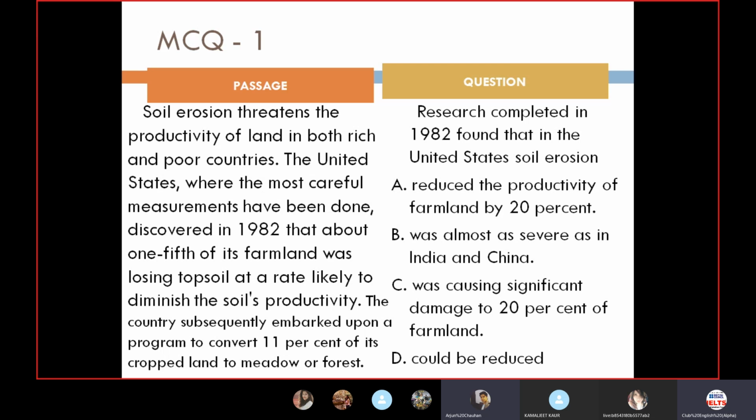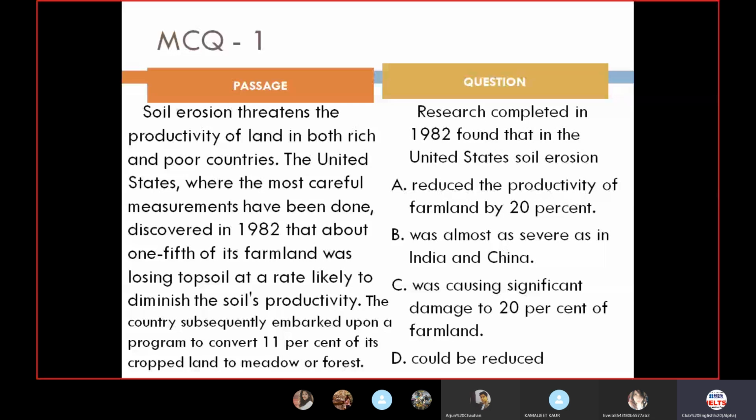So option C is saying was causing significant damage to 20% of the farmland. That means 20% farmland has been demolished. It was damaged, and it was causing damage to 20% of the farmland, which is 1/5. Right. So let me rephrase it for you. The option which has been taken here is C. C is the right answer. A is not the right answer.